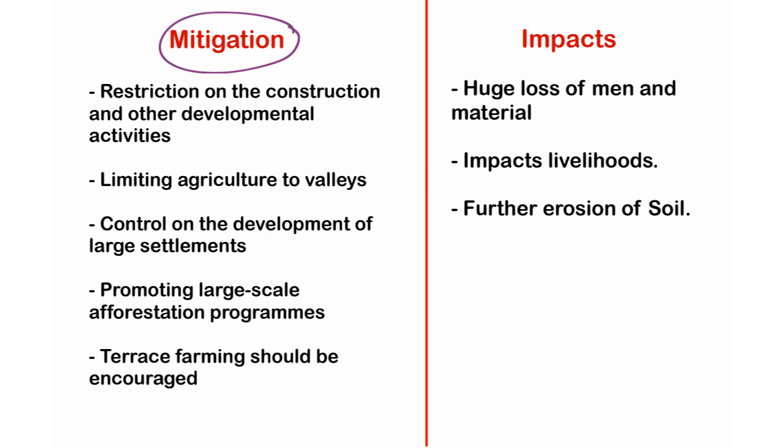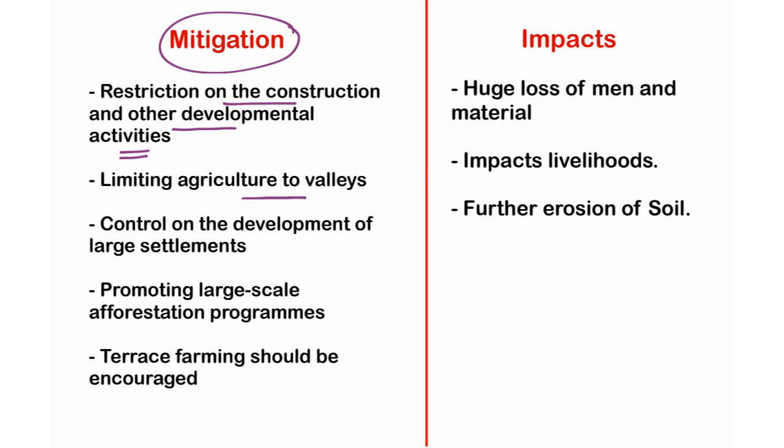Let us look at this. The first one is restriction on the construction and other developmental activities. By restricting some illegal construction activities and other developmental activities, we can actually control the number of landslides. Limiting agriculture to valleys: by refraining from the practice of agriculture in mountainous regions, by restricting agricultural activities only to valleys, we can actually limit these landslides, because the agricultural activities and the developmental and construction activities in the mountain regions are most likely to cause severe landslides and landslips.